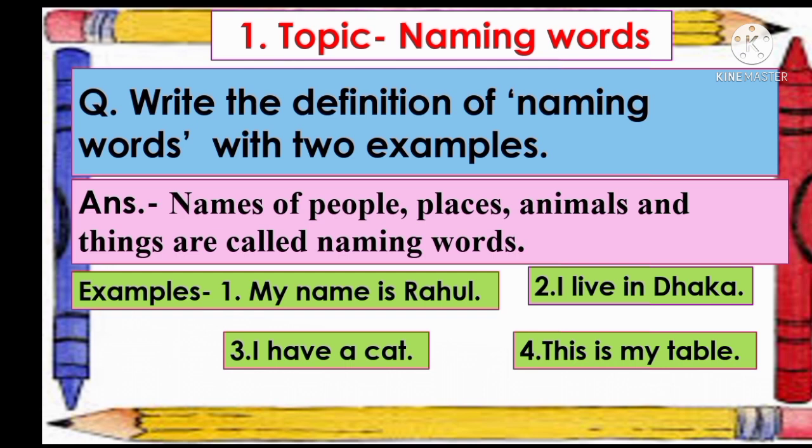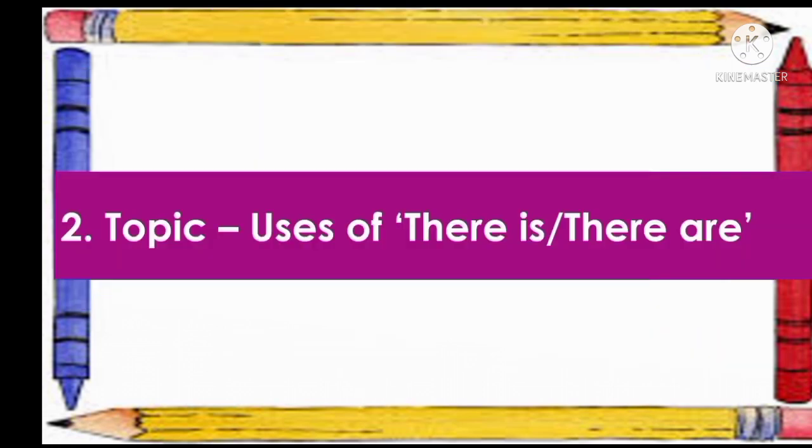Here table is a naming word because this is thing's name. So table, thing's name, and t is a small letter because this is common, not special. Now here Rahul, Dhaka, cat and table are naming words.